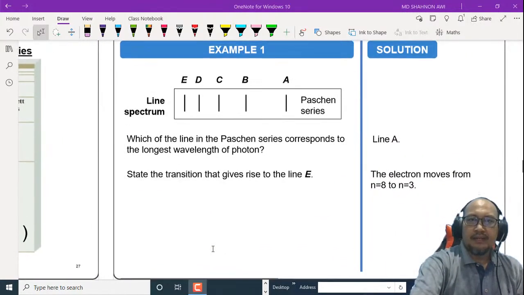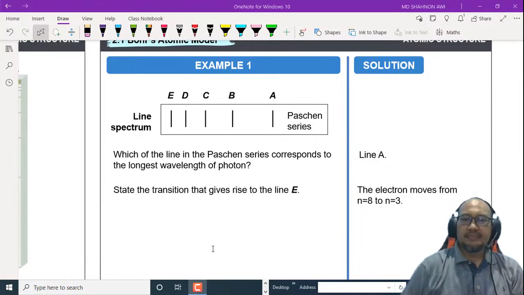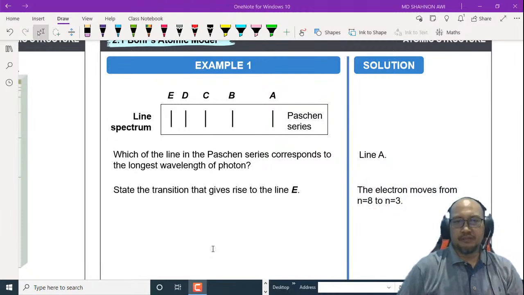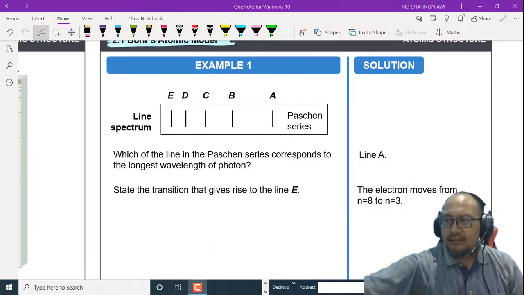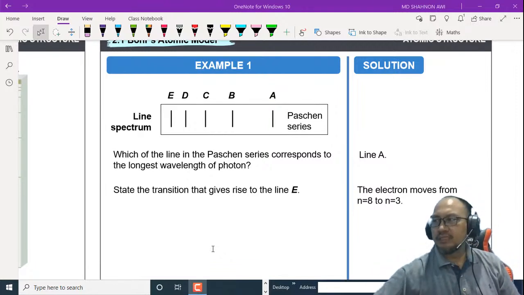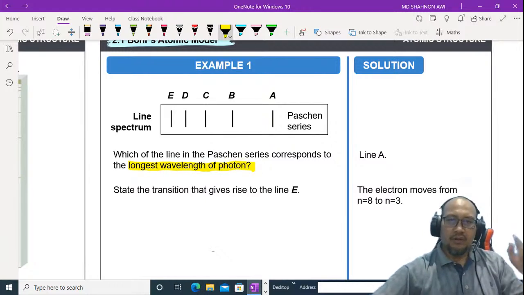All right, we look at this example. Now we have the line spectrum of the Paschen series, lines A, B, C, D, and E. The question is which line in the Paschen series corresponds to the longest wavelength of photon.